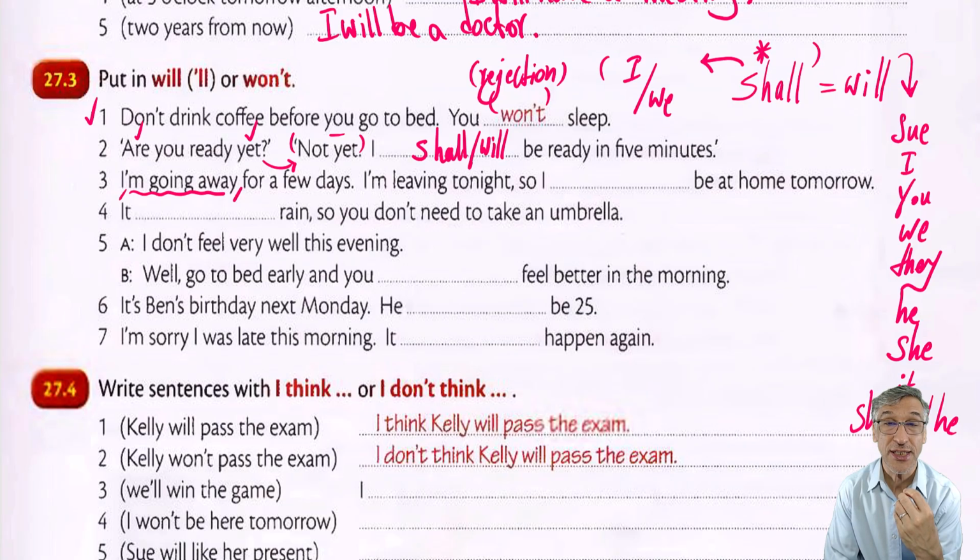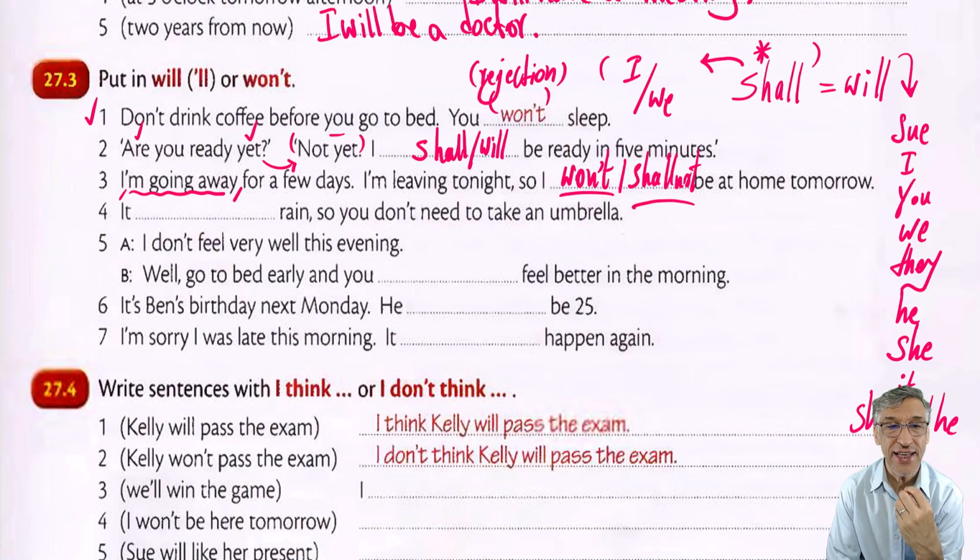Okay, this is present continuous. We will talk about this tense. This is important too. For a few days. I am leaving tonight, so I shall, I won't be, I shall not be. You can say both.